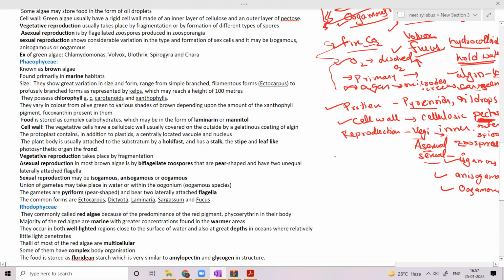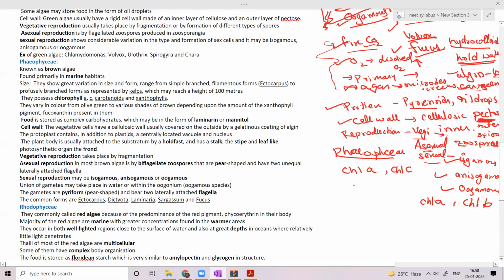So what is next? We are done with Chlorophyceae. Next comes the Phaeophyceae. What is the difference? These are brown in color. Pheo means brown. In the Chlorophyceae, the pigments are chlorophyll a and chlorophyll b. In the Phaeophyceae, the pigments are chlorophyll a and chlorophyll c.